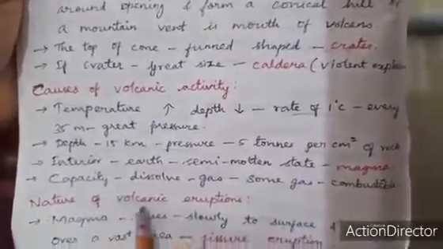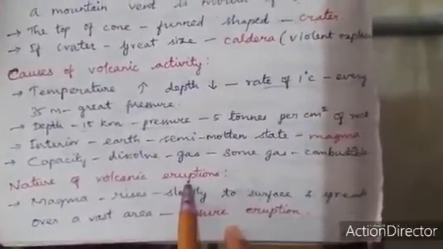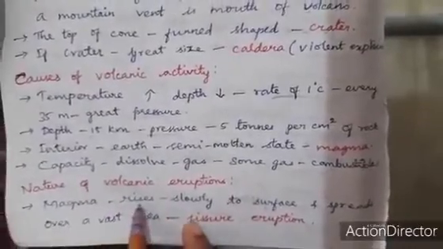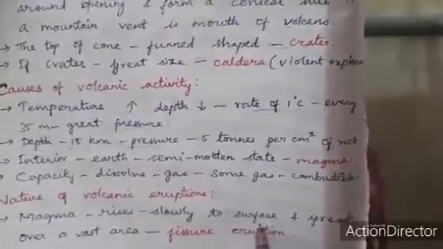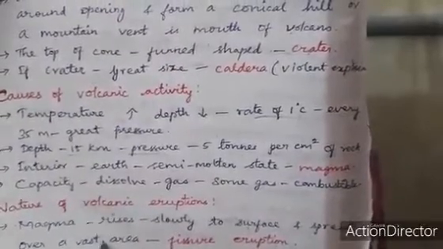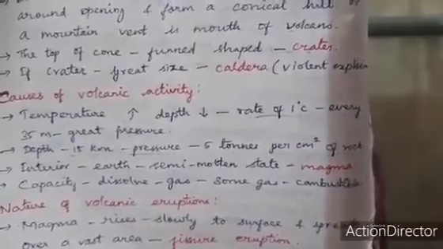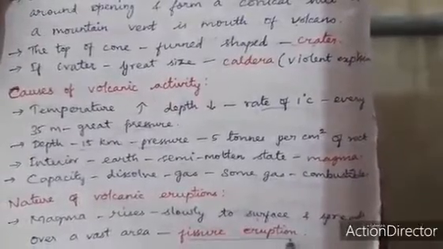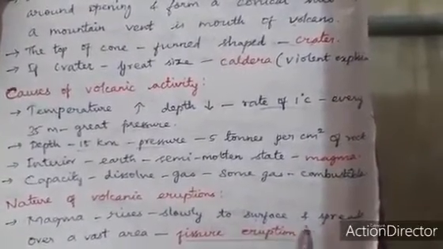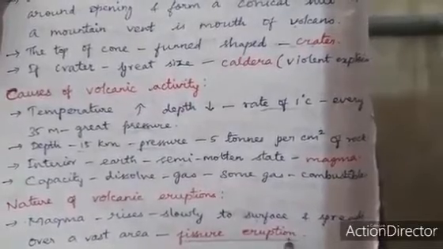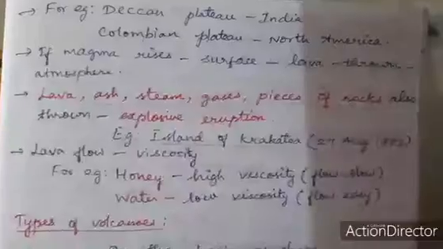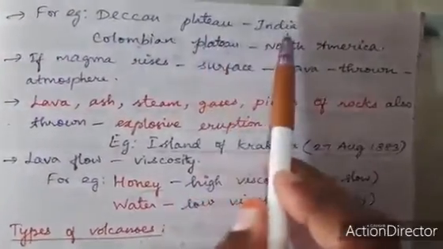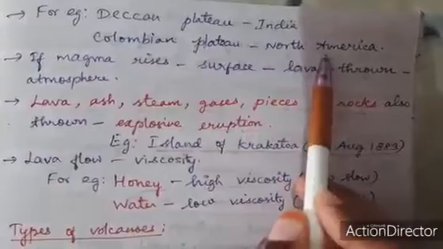Next is the nature of volcanic eruptions. See, in this diagram, this is magma. If magma rises slowly to the surface and spreads over a vast area, it is called a fissure eruption. For example, the Deccan Plateau, which is located in India, and the Columbia Plateau, which is located in North America.